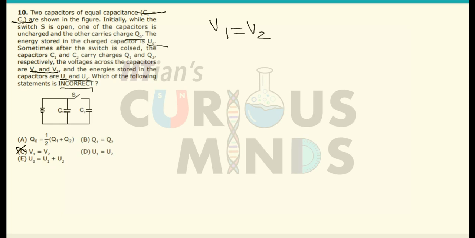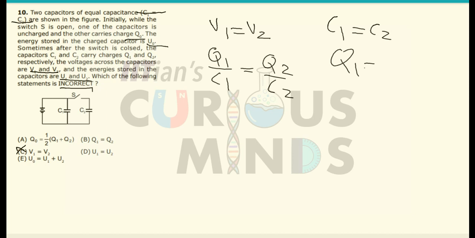Now over here V can be written as Q1 by C1, which is equal to Q2 by C2. This is the voltage obtained and the charges obtained after some time. Now it is given that both capacitances are the same, C1 is equal to C2, so I can say that Q1 is equal to Q2. So option B is also correct, and we will not tick that answer.